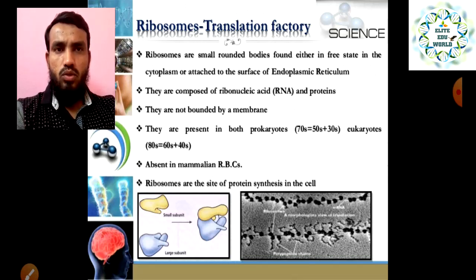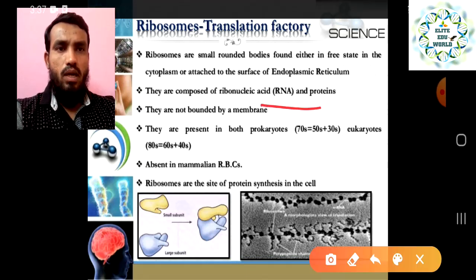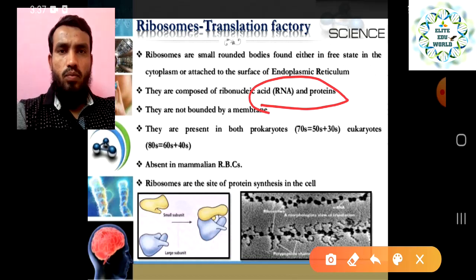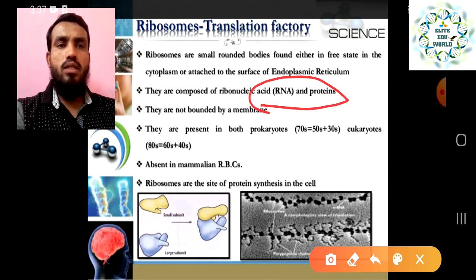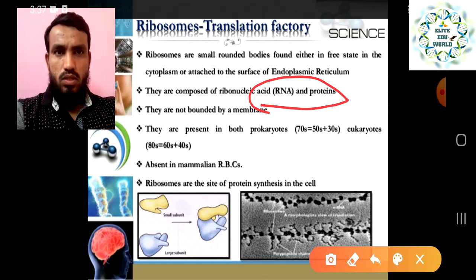So what are ribosomes? They are actually called the translation factory, right? Ribosomes are made by RNA and protein. The RNA is ribosomal, meaning ribonucleic acid, which is a nucleic acid. So RNA is ribonucleic acid plus protein. These two things combine together and make the ribosomes.